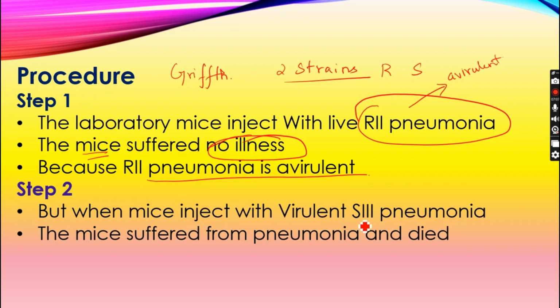When smooth strain bacteria were injected into the mice, it was observed that the mice suffered from pneumonia and died, because the smooth strain bacteria are virulent due to the presence of the polysaccharide layer, the capsule. Therefore, the mice were attacked by pneumonia and died.